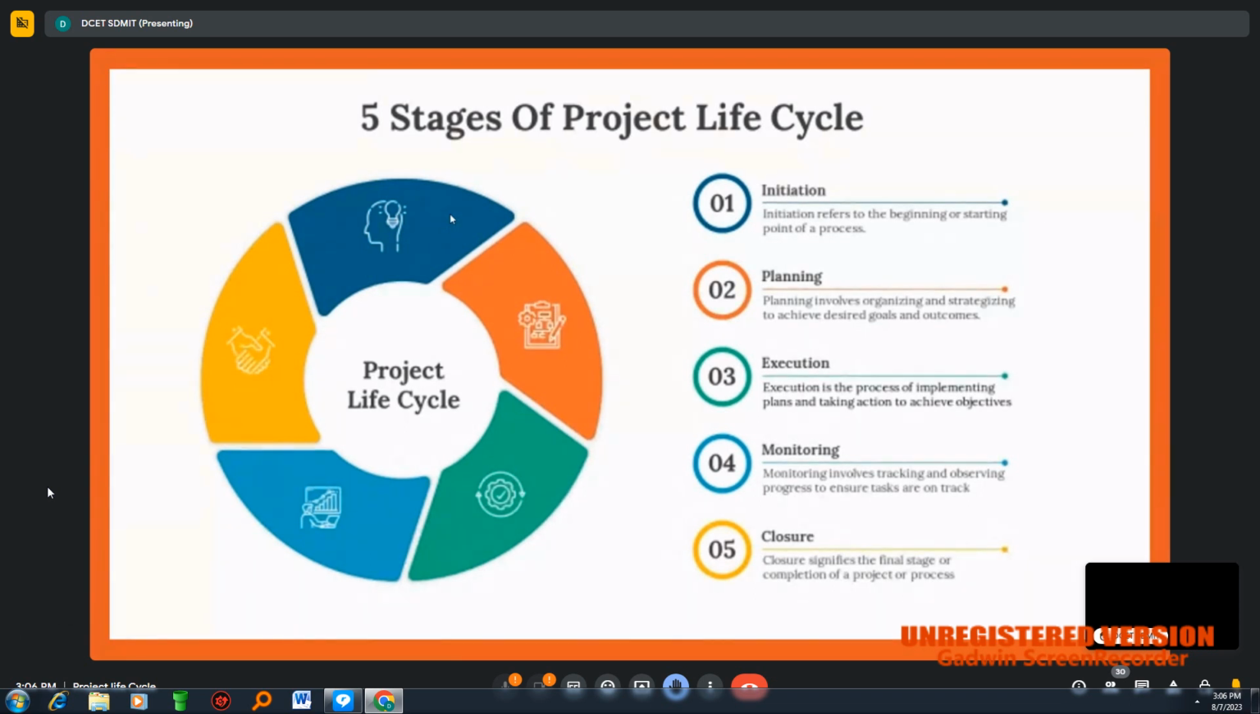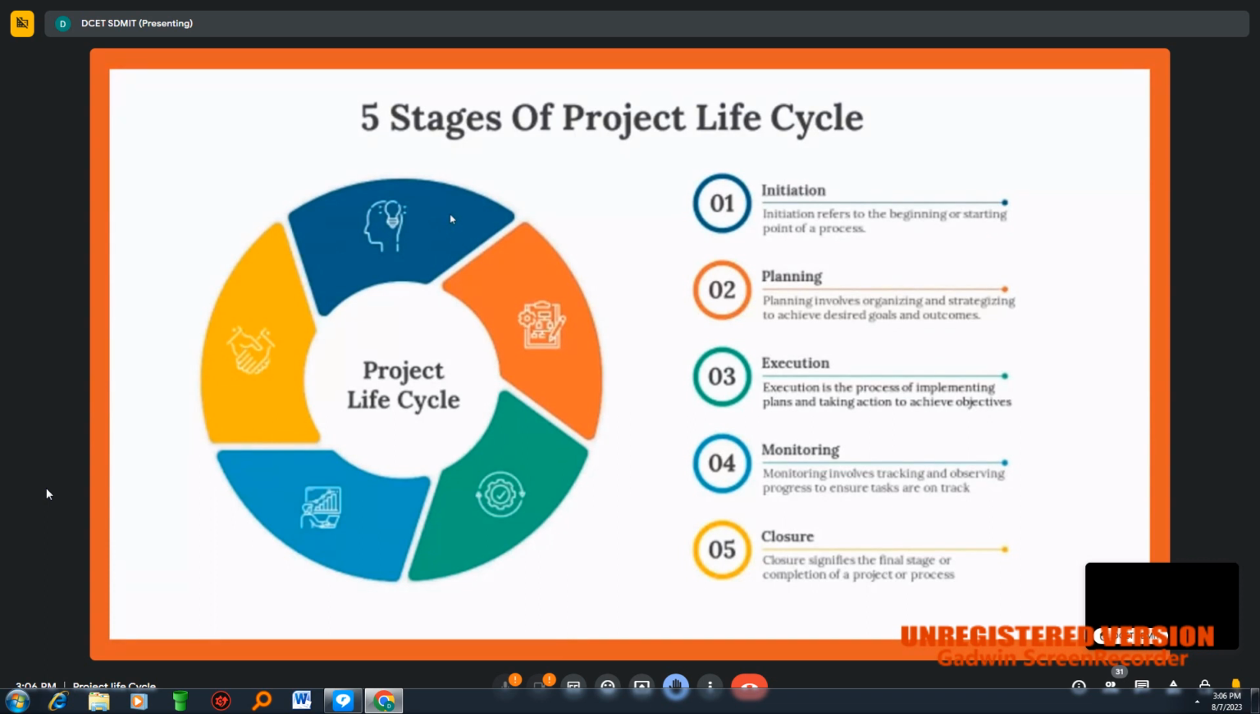For completing the project, what are all the steps we are taking? If any hindrance comes, how are we going to overcome these hindrances? By deploying different strategies. That will come under planning. And the third stage of this project life cycle is execution.